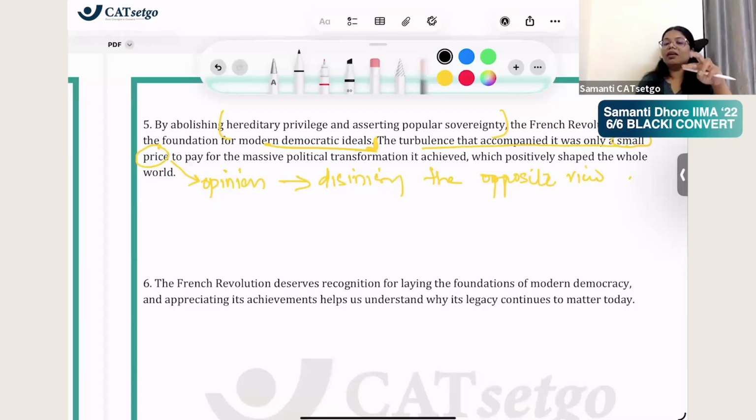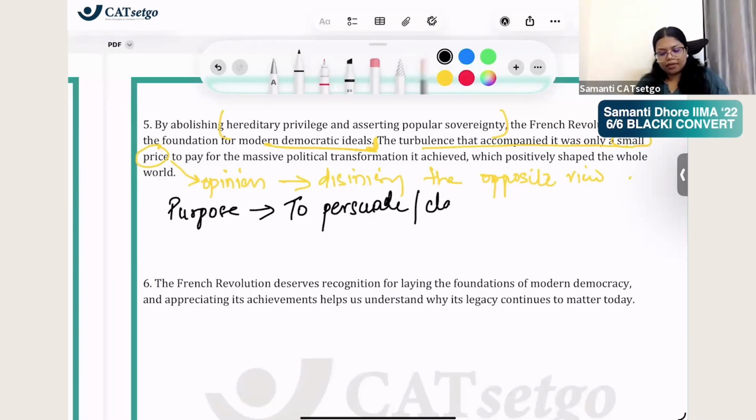When you mention both here, both are mentioned, but the negative is completely dismissed. The negative is completely dismissed. So here we say that the purpose is to persuade, because now author is clearly taking a side. To persuade, claim, take a side.